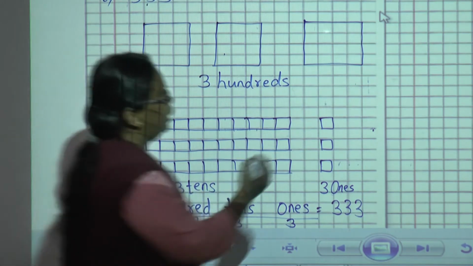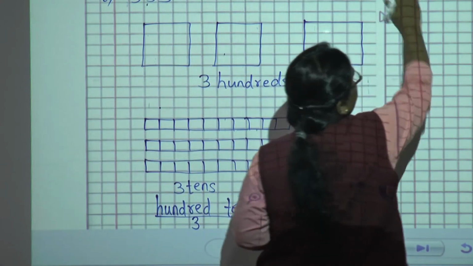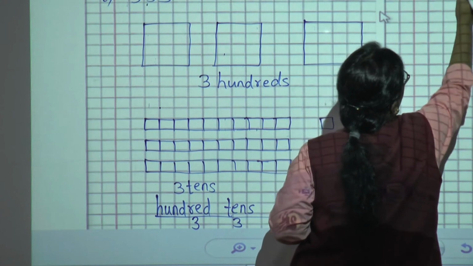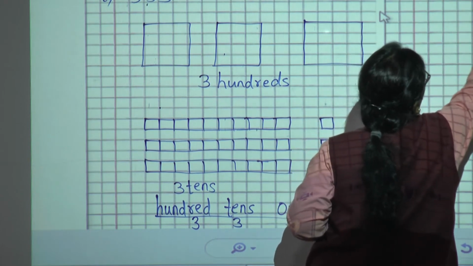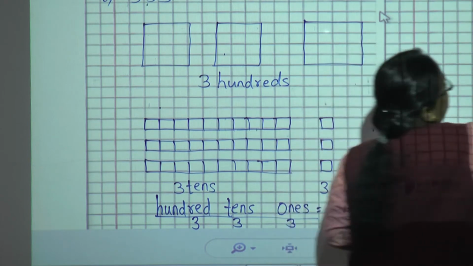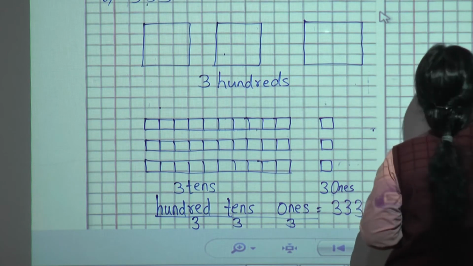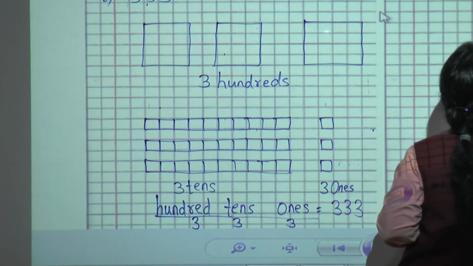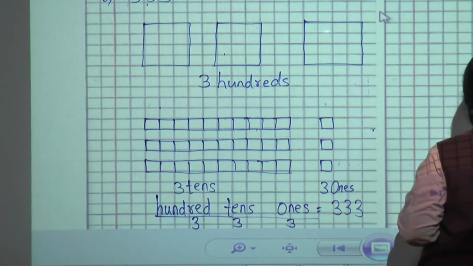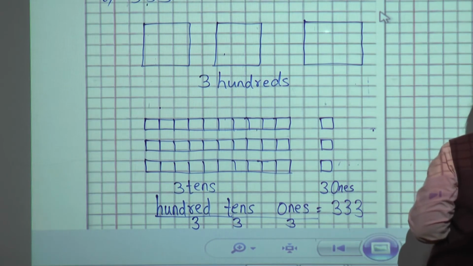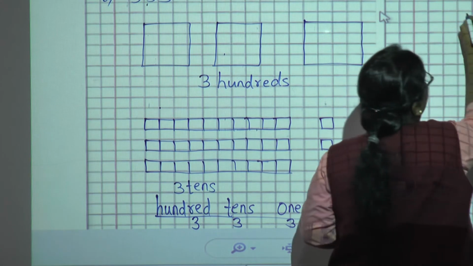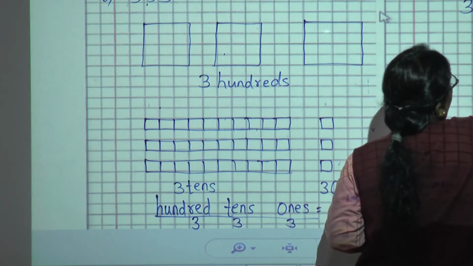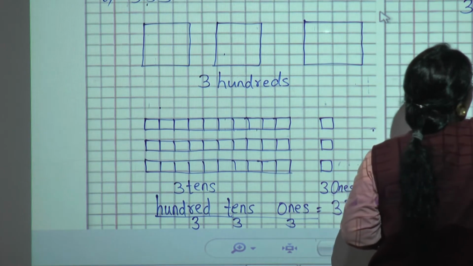In this way you can write even like this: 333. That is also 300 plus 30 plus 3.